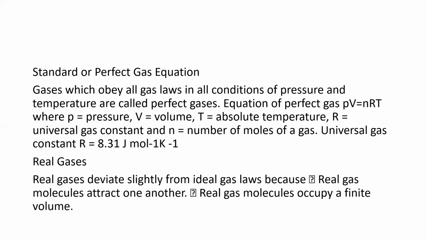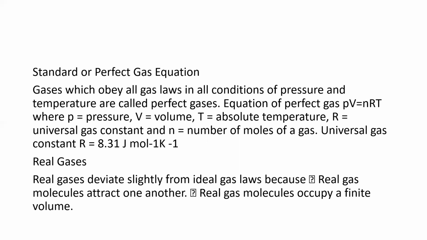Then next, standard or perfect gas equation. What do you mean by standard or perfect gas equation? That is, gases which obey all the gas laws in all conditions of pressure and temperature are called perfect gases.